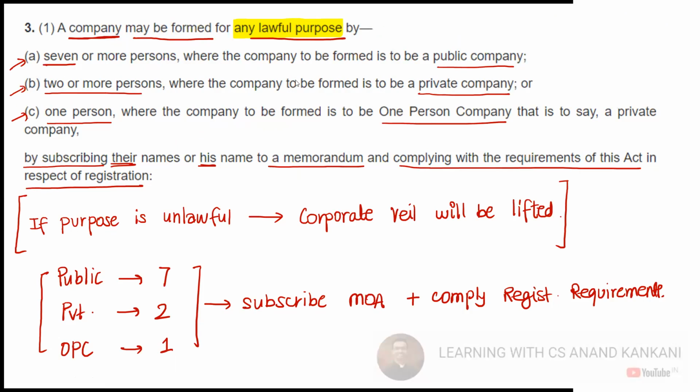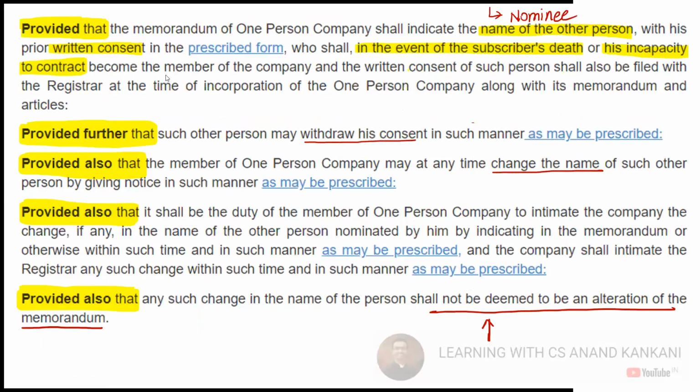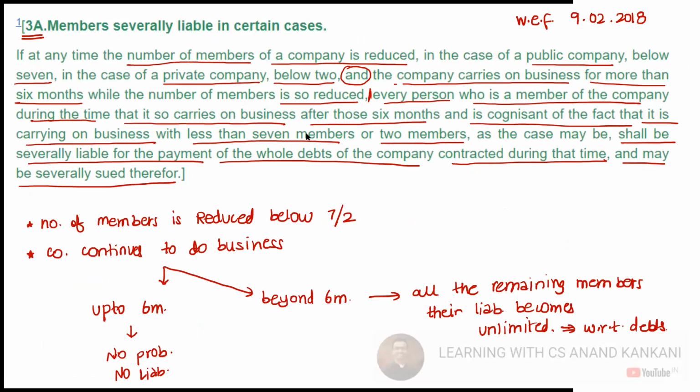Thereafter we saw how they can incorporate the company by subscribing their name to the memorandum of association. And then in case of OPC, we had some separate provisions, right? So these blank pages that I've left, it's for OPC only. We'll write it now.